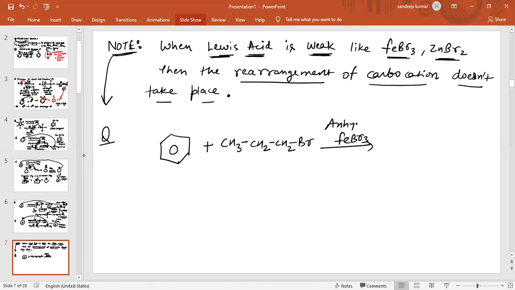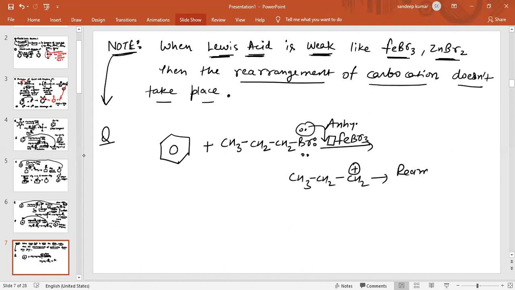As we know, Br has a lone pair of electrons and Fe has a vacant orbital, so this electron pair will shift and the carbocation generated is CH3CH2+.